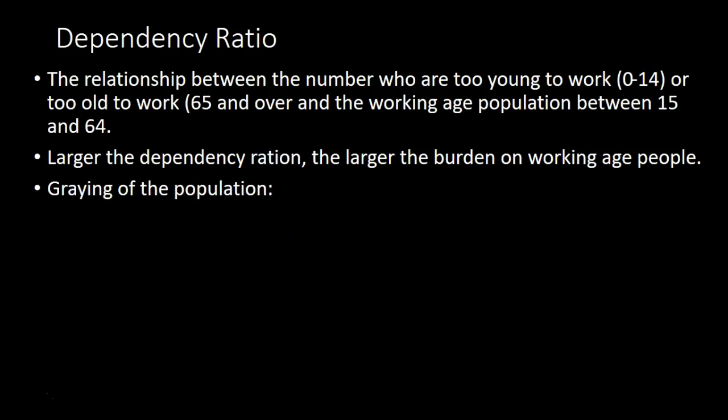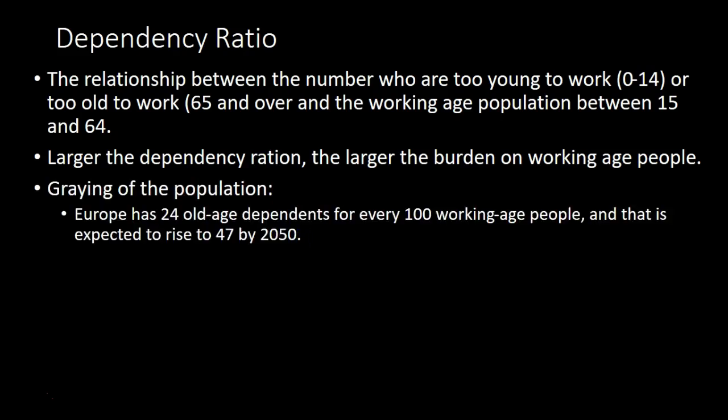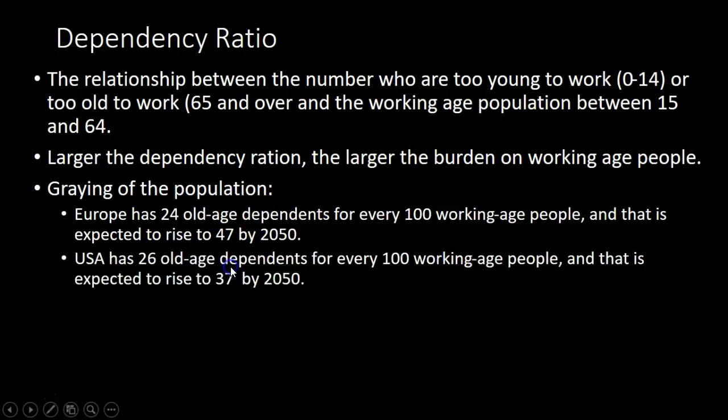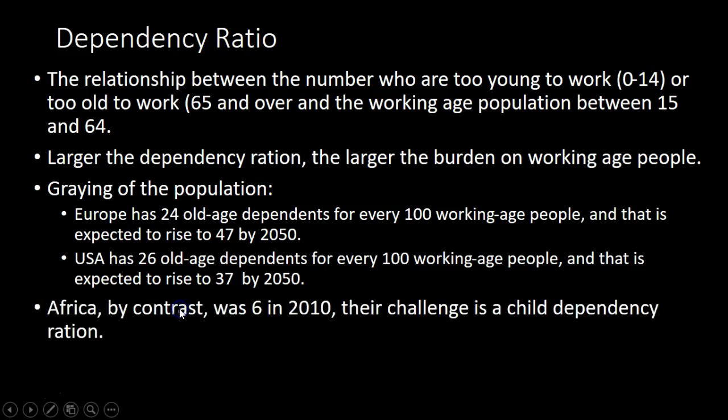The graying of the population, this is the population getting old. For instance, Europe has 24 old age dependents for every 100 working age people, but that's going to rise to 47 by 2050. America has the same issue. We have 26 old age dependents for every 100 working age people, and that's expected to rise to 37 by 2050. Why is it less for America than it is for Europe? I don't know. It could be birth rates or it could be immigration, but something we're doing is not going to allow it to get as high.